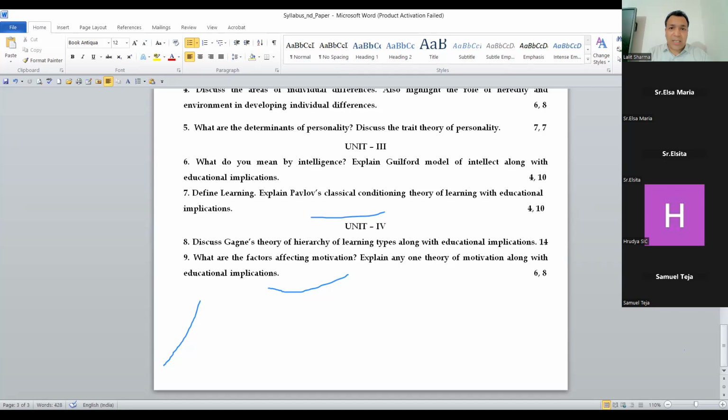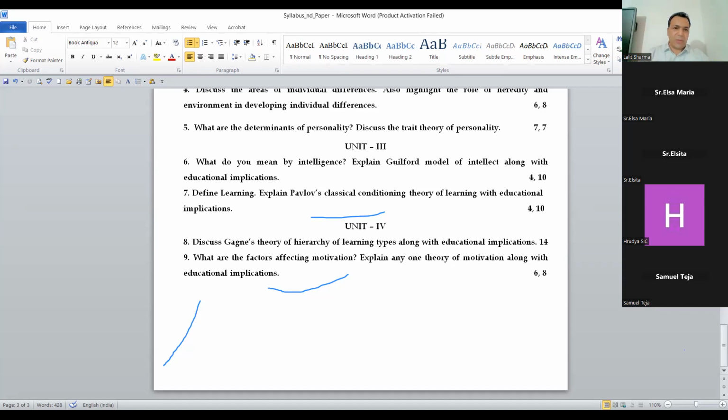I have strongly recommended to all of you to go for the learning theories. Two learning theories: one is classical conditioning and operant conditioning theory of learning. And this is Gagne's theory of hierarchy of learning, which I just explained to you. You can see that. I have already given you the notes. We will discuss Gagne's theory of hierarchy of learning types along with educational implications, right?